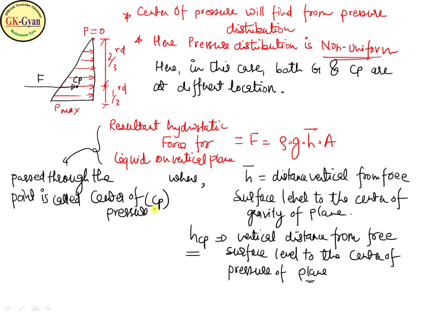This is for the vertical plate. Now we will go for the bottom face.